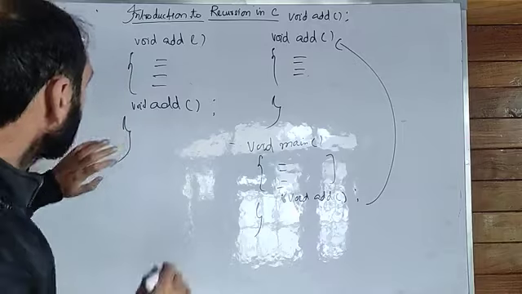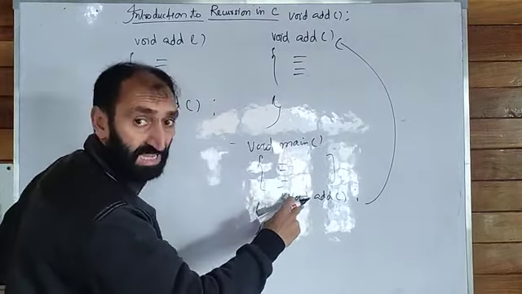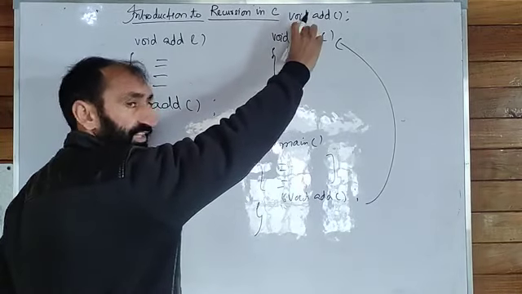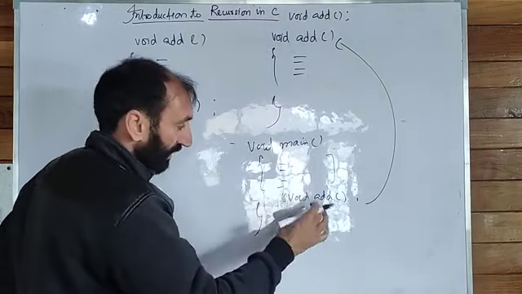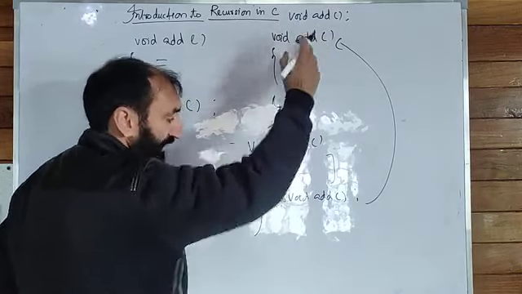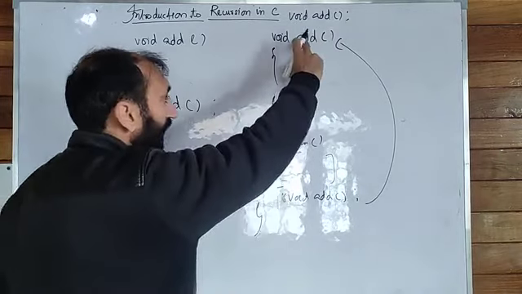So this is also a function call. In the earlier case the main function is calling the add function. This is a calling function, and this is a called function.